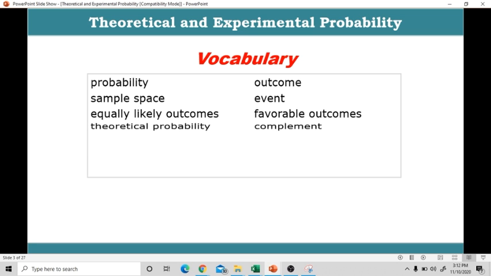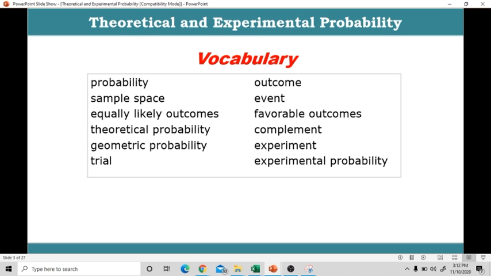As we discuss this lesson, we're going to encounter the following terms: probability, sample space, equally likely outcomes, theoretical probability, geometric probability, trial, outcome, event, favorable outcomes, complement, experiment, and experimental probability.